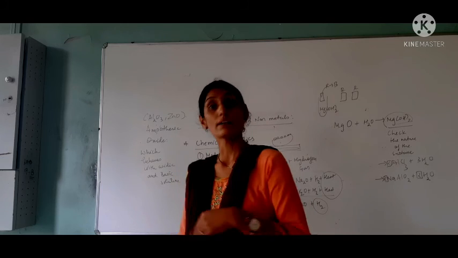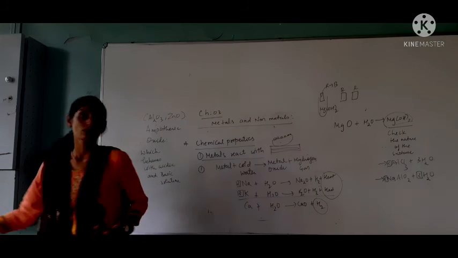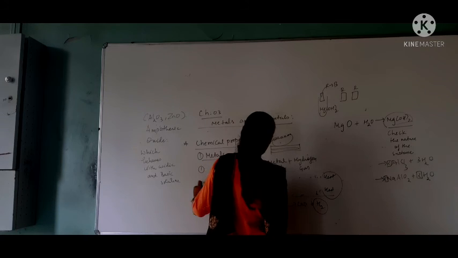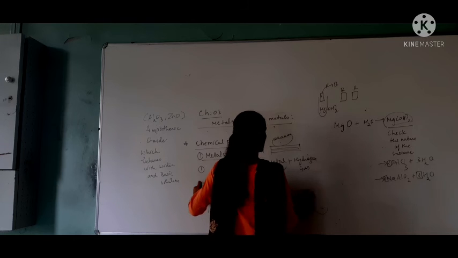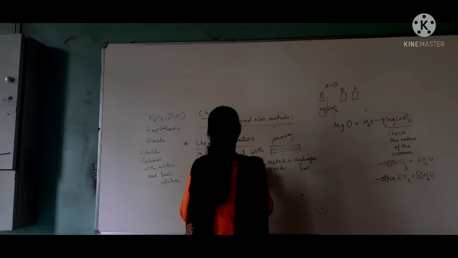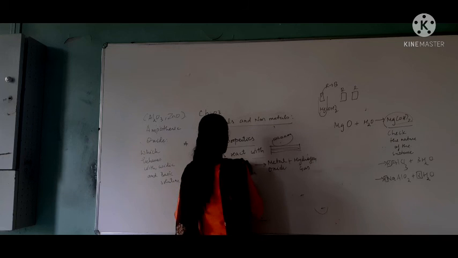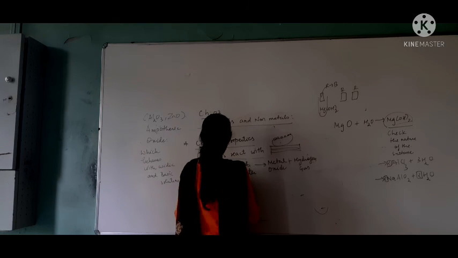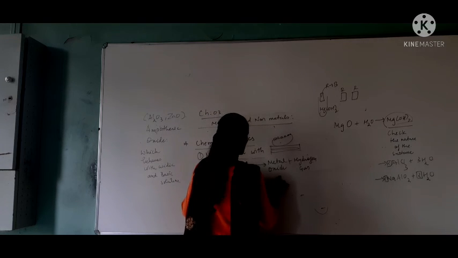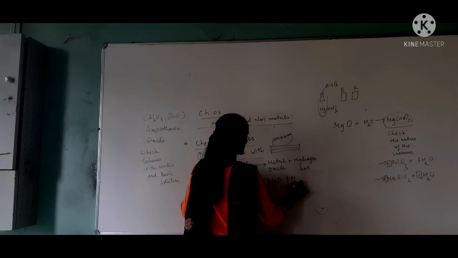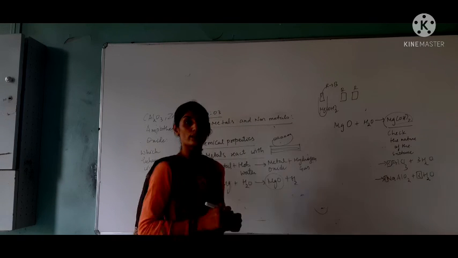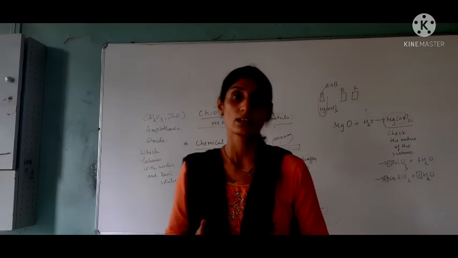Okay, now when we talk about hot water, the metal which will react with hot water is magnesium. Magnesium reacts with hot water, it does not react with cold water. So when magnesium reacts with water, we produce magnesium oxide along with hydrogen gas. It also floats on water due to the formation of hydrogen gas.